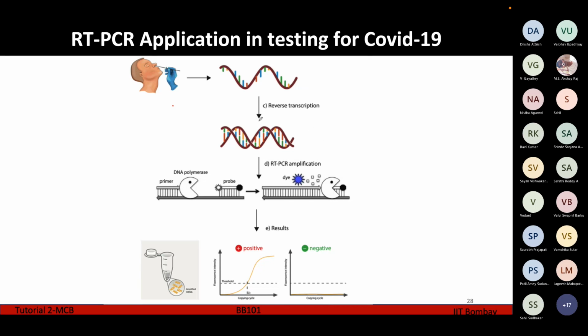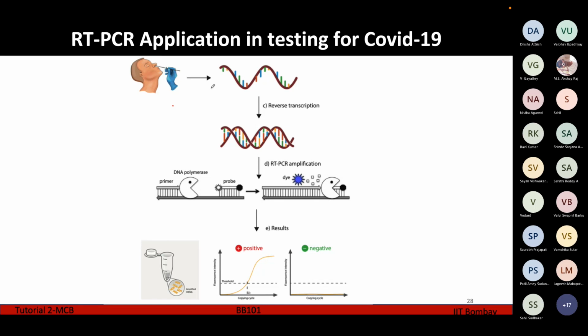Now, after generating the double-stranded DNA, we are again using PCR. We are using a primer and DNA polymerase to generate multiple copies of this COVID-19 DNA, and this process is called RT-PCR amplification. After generating multiple copies, we use a dye to tag this. If this is indeed the DNA of the COVID-19 virus, the dye is going to bind to this DNA and give some kind of coloring result. If the coloring result comes out positive, that means the person is COVID-19 positive.